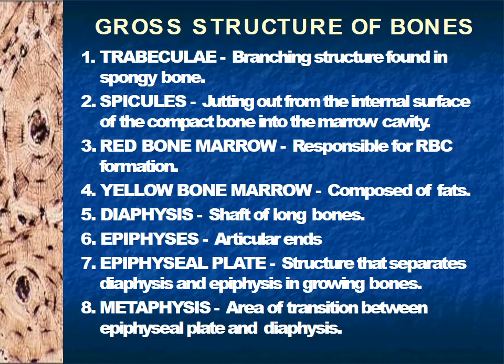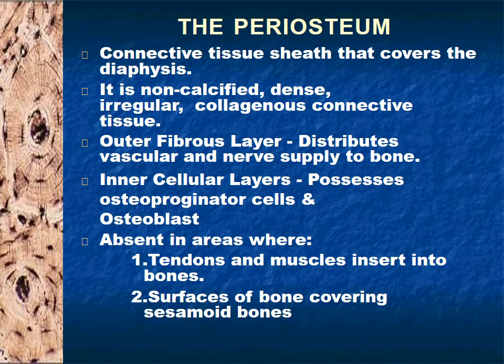Red bone marrow is responsible for RBC formation. Yellow is composed of fats. Diaphysis is the shaft of the long bone and epiphysis is the end of the long bone. Between the diaphysis and the epiphysis we have a plate which is called the metaphysis, which is the area of transition between the diaphysis and the epiphysis. Now the periosteum.